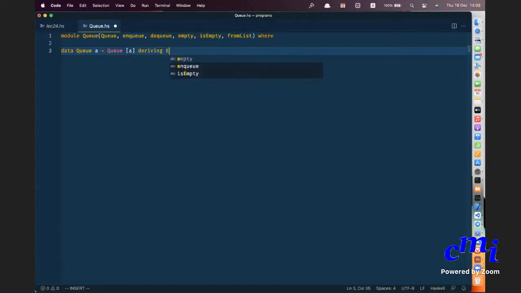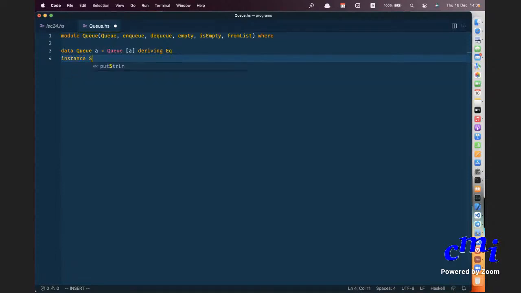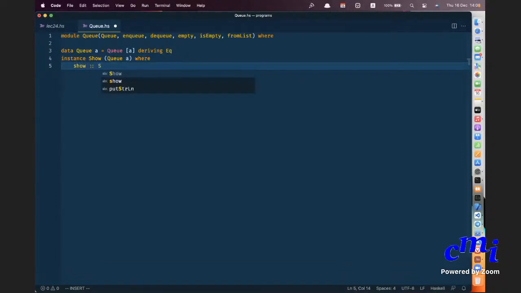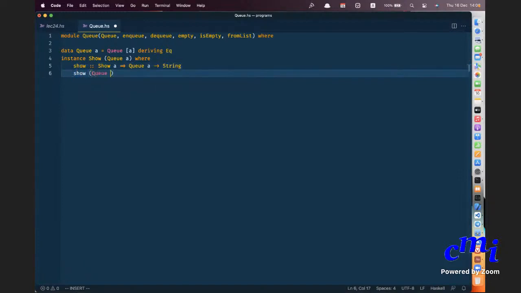I want to show a method, so I'll just keep it simple. I'll say instance Show Queue, and I'm just saying show of your pattern will be Queue xs, equals.